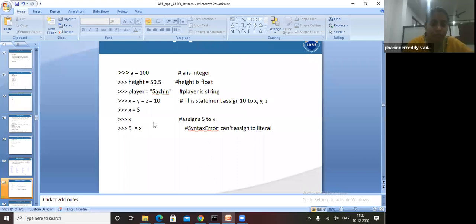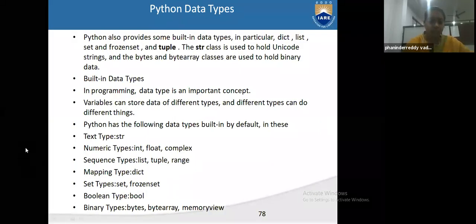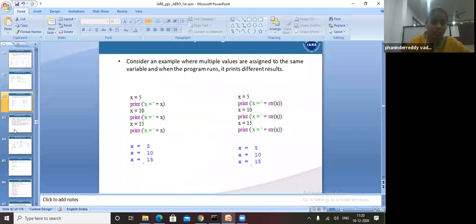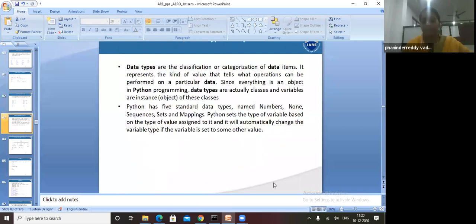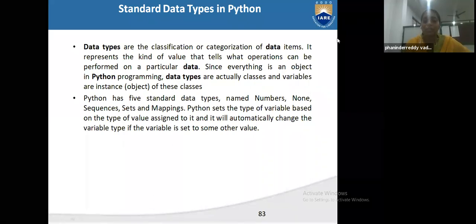What are the data types? Text, numeric, sequence, mapping, set, boolean, and binary. In binary, there are 5 data types. And these data types are the classification and categorization of data. These are the classifications of data items. It represents the kind of value that tells what operations can be performed on a particular data.